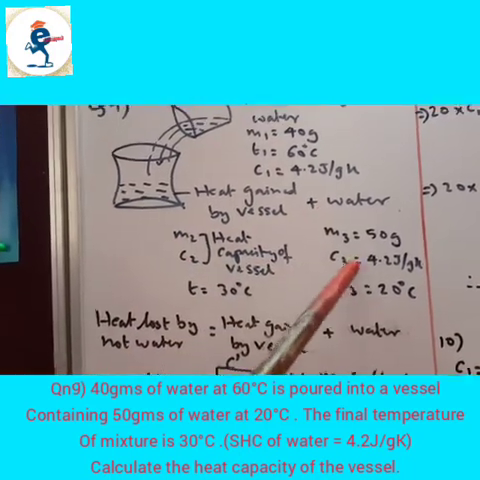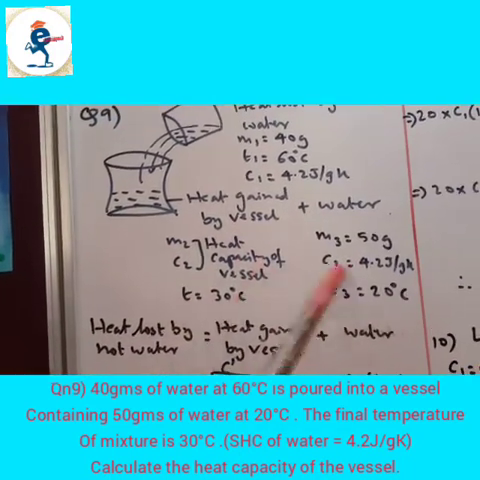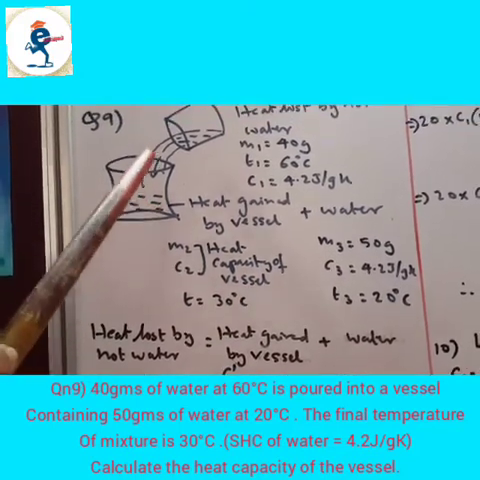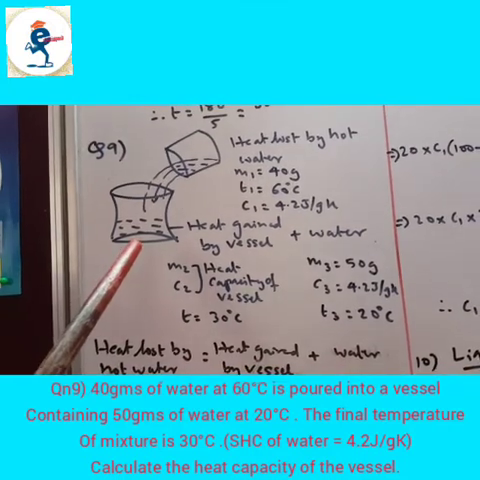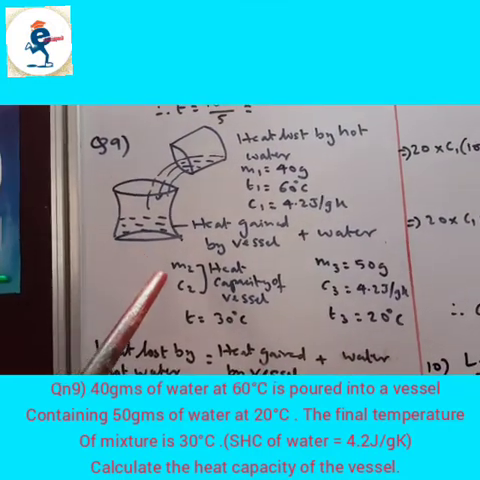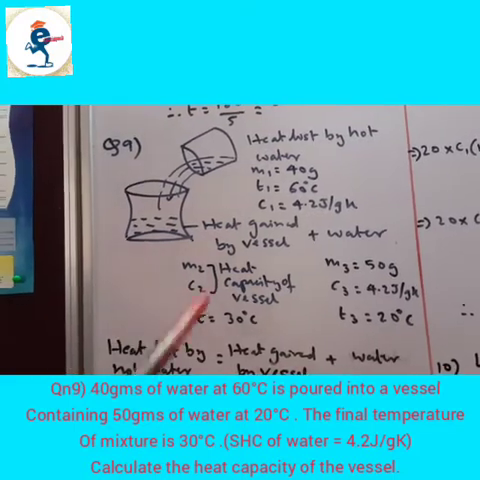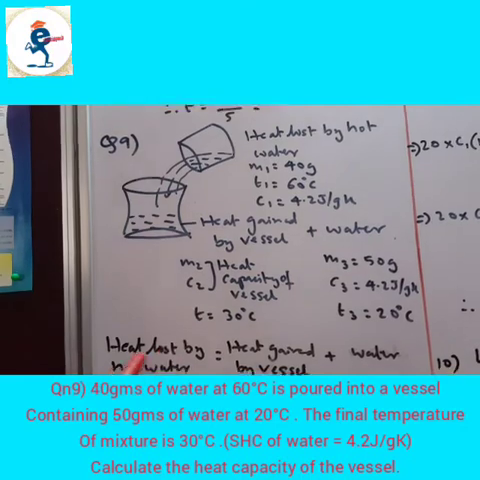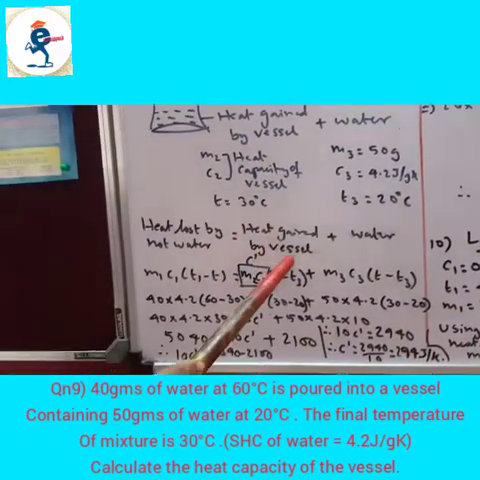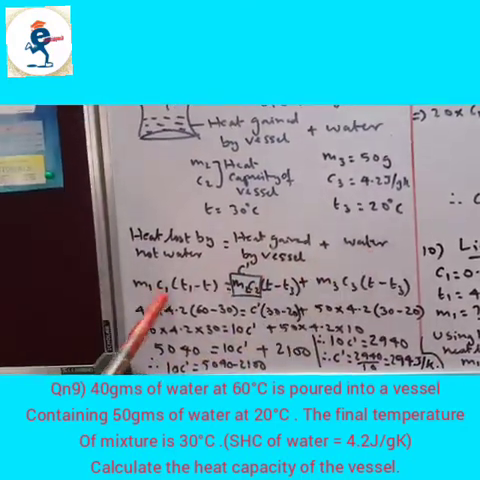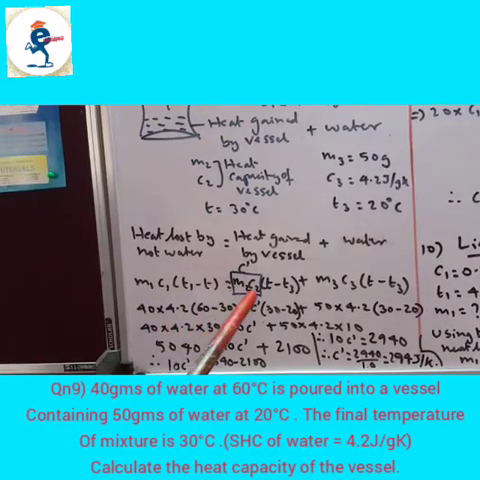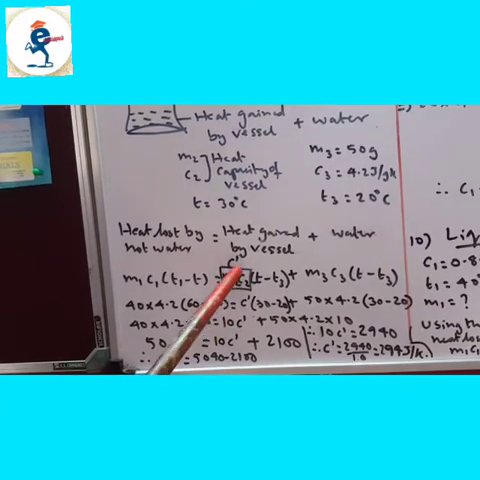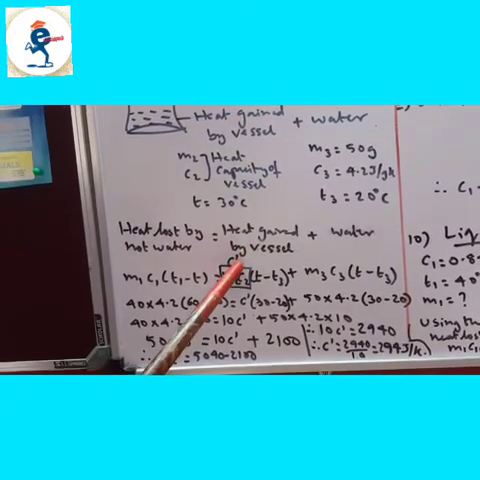Now water M3 C3 I have given. Now temperature of both the substances will be the same. For example, if you take hot water in the steel glass, then the temperature of the steel glass will be whatever is taken in the vessel. So whatever is in the vessel, that same temperature the vessel will be having. So heat lost by the hot water is equal to heat gained by the vessel plus water. M1 C1 (T1 minus T) is equal to M2 C2 (T minus T2) plus M3 C3 (T minus T3). So M2 C2 is C dash, that is the heat capacity of the vessel.